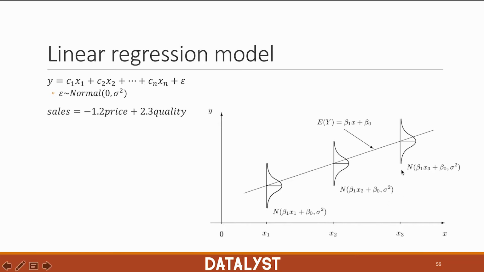We mentioned that one of the assumptions is the homoscedasticity of errors. This means that everywhere across this line, the variance sigma remains the same. So the only thing that changes as we move across this line of prediction are the values of the input variables. The variance and the coefficients, they remain the same.